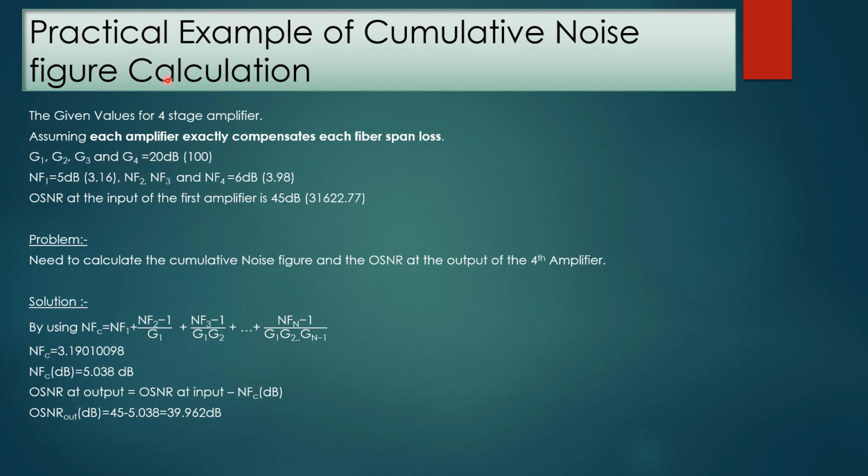So at the end of the 4 stage amplifier, the OSNR will be this, and the cumulative noise figure is given by 5.038 dB. So this is all about the discrete amplifier's noise figure.